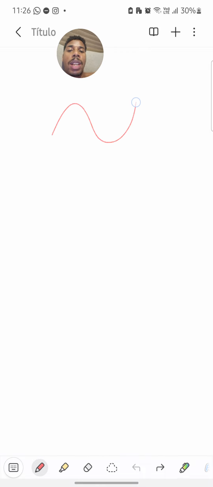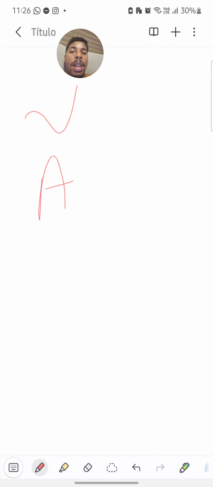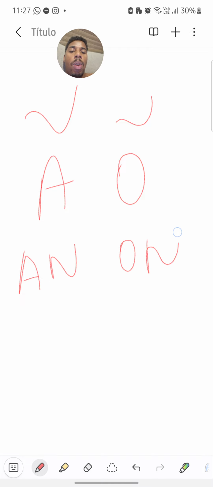You represent it by the sign, or after the sound we have the letter M or N. For example, we have this letter with the sign, but also on, and in, the nasal sound.